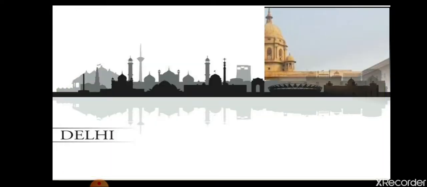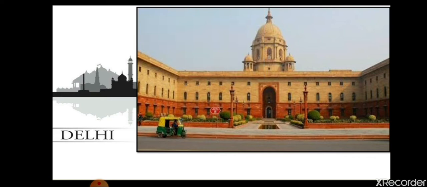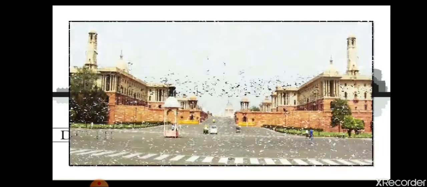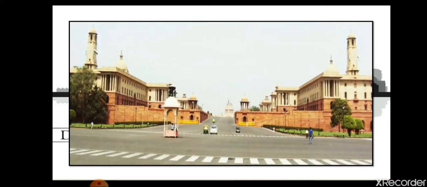In the first picture, as you can see, this is the picture of Rashtrapati Bhavan, the Viceroy's house. The next picture is of the north and south blocks. As you can see, both the blocks look exactly like each other. So it is to be said that both the blocks are mirror images of each other. So this is the north and south block.